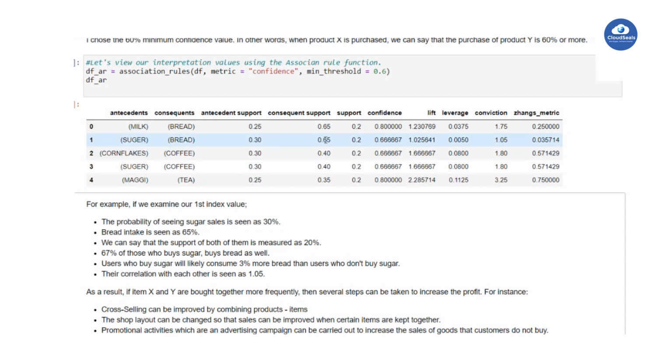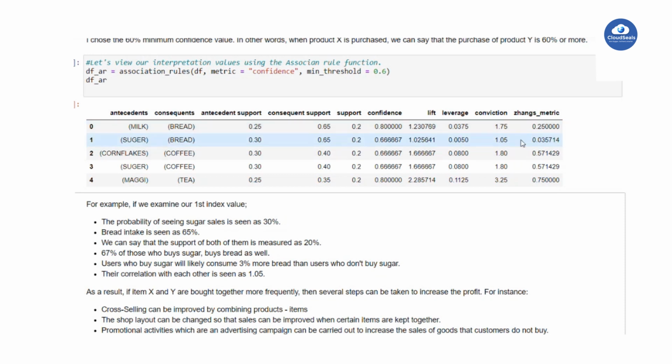This is the minimum support threshold, which we provided as 0.2. Let's take the confidence: the chance to buy bread after milk. We will say that confidence is 0.8.